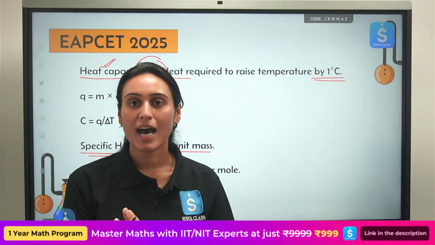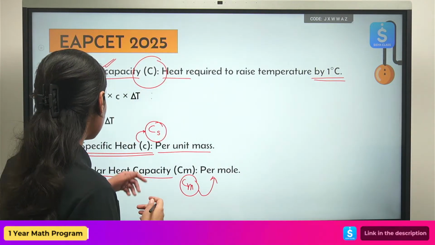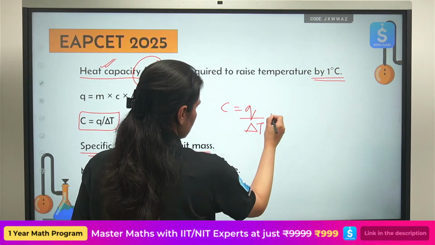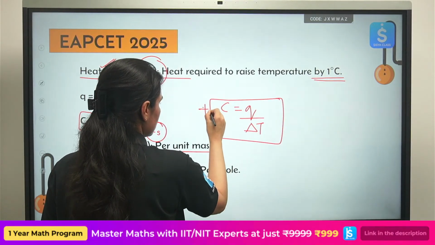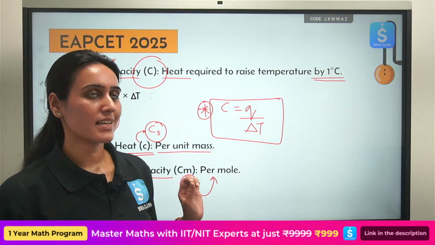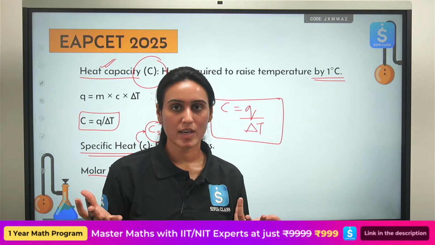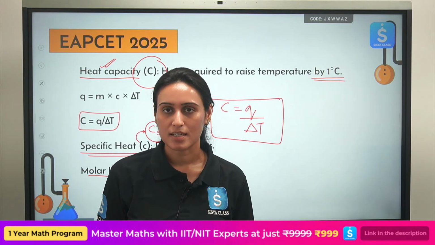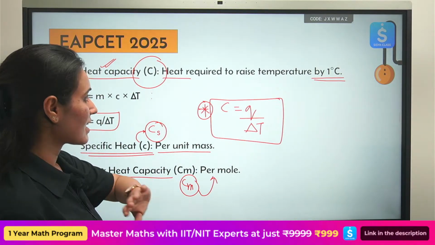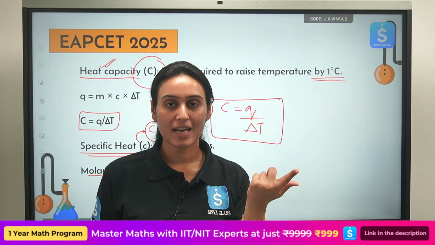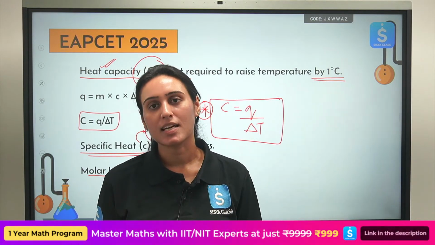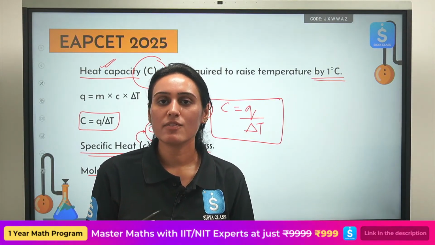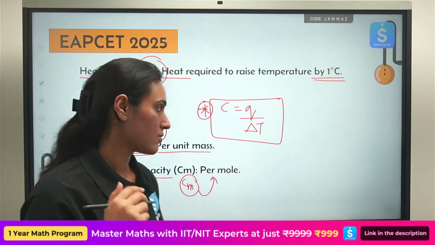How do we write the formula for this? This is your formula. This is your total heat capacity: heat required, with the change in temperature in the denominator. This is how you calculate the heat capacity. So this is all about heat capacity. Then you have learned about heat capacity at constant pressure, Cp, and heat capacity at constant volume, in the formulas that we have written just before this. Those are also types of molar heat capacity. Okay, now what is next?